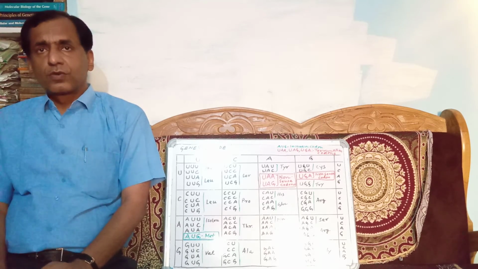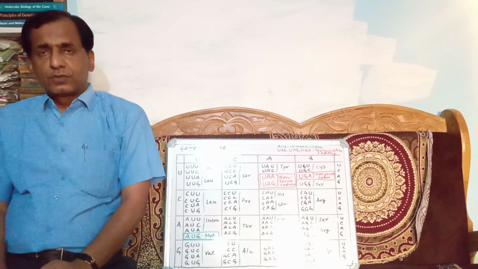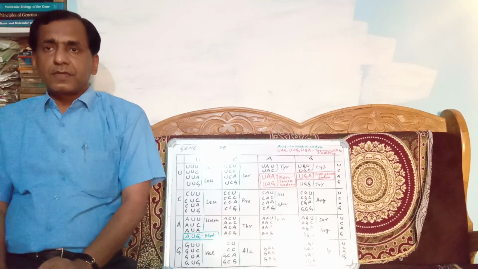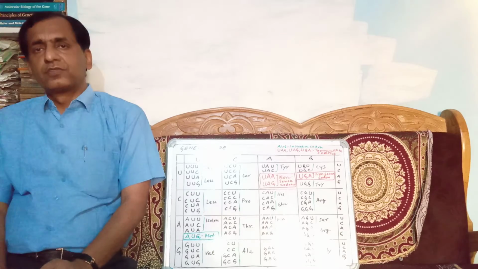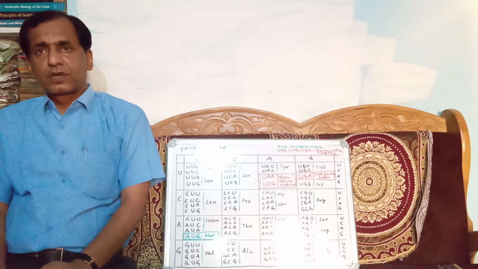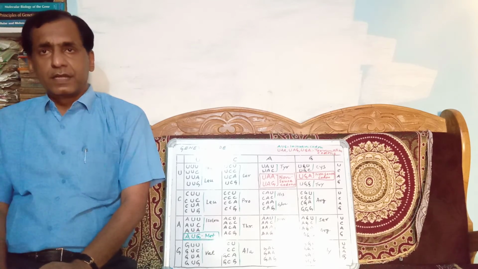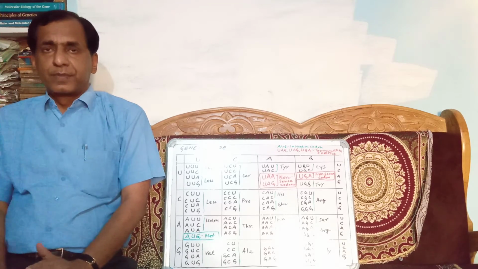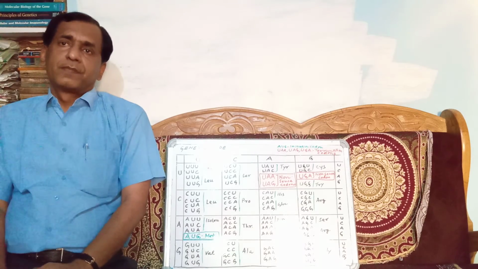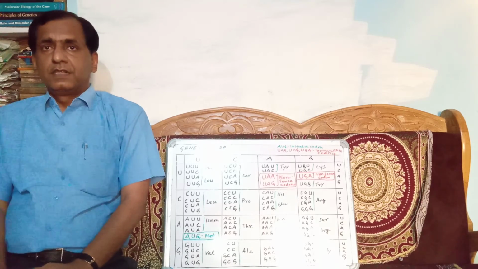Presence of initiation codon. There is presence of initiation codon for encoding the first amino acid, which is methionine, during the protein synthesis. The next property of genetic code is the presence of termination codon or nonsense codon. There are three termination codons or nonsense codons which do not encode any amino acid, rather they act as a stop signal and they bring about the termination of polypeptide biosynthesis. These are the properties of genetic code.